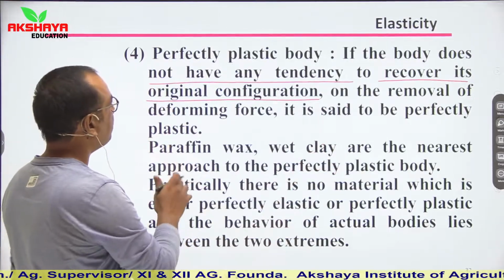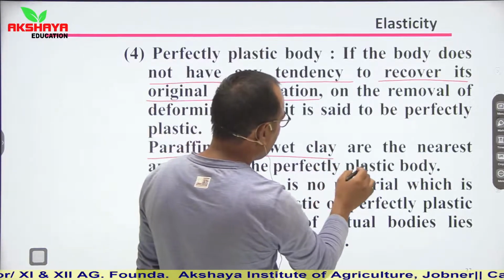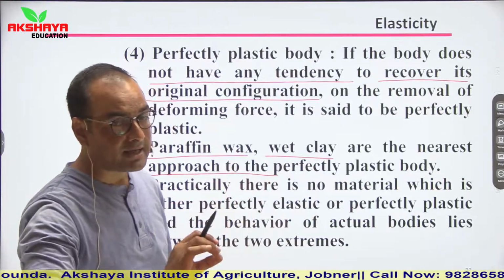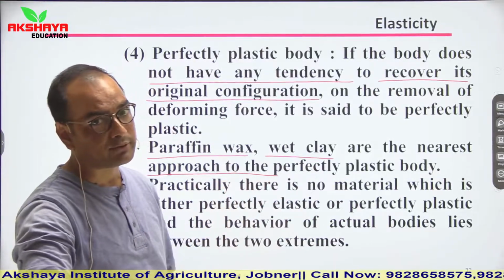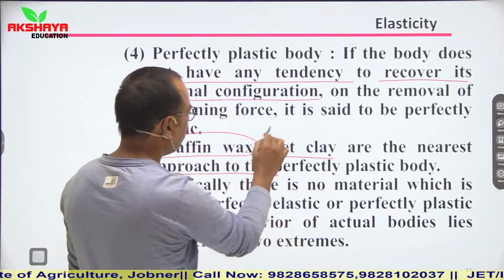An example of a perfectly plastic body: paraffin wax and wet clay are the nearest approach. So we do not consider that they are perfectly plastic bodies. No, they are the nearest approach, almost perfectly plastic. So paraffin wax and wet clay.